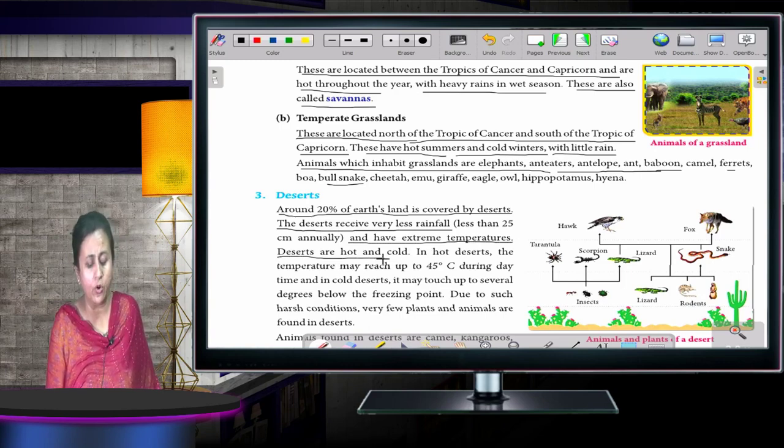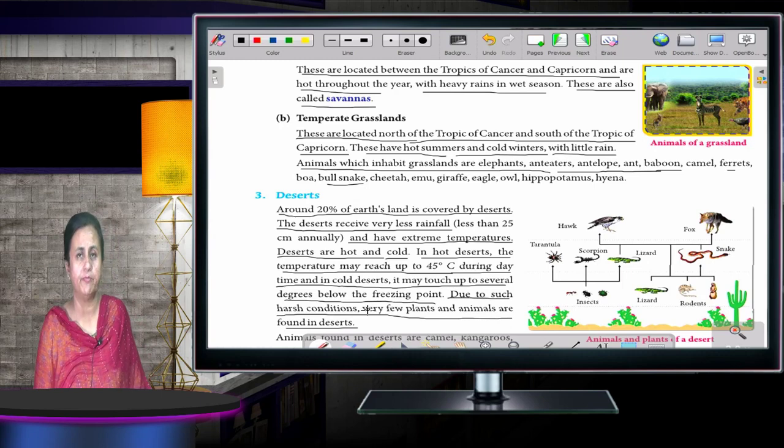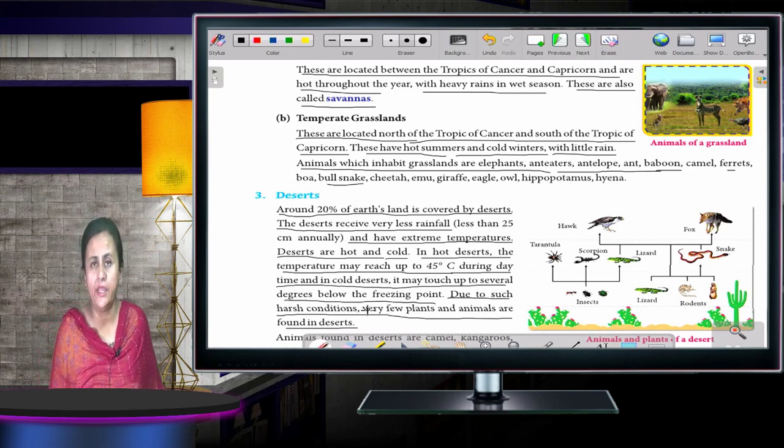Deserts are hot and cold also. In hot deserts, the temperature may reach up to 45 degrees centigrade during day time, and in cold deserts, it may touch several degrees below the freezing point. Due to such harsh conditions, very few plants and animals are found in deserts. As the temperature is very high and the water level is very low because the rain is very less, only few animals are able to survive. Few animals and plants.